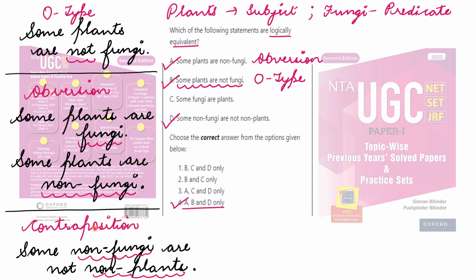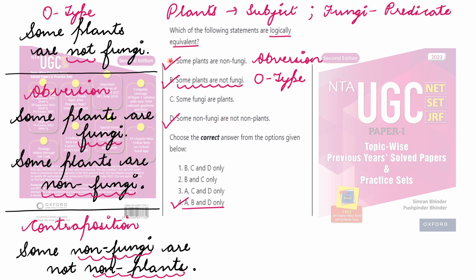So contraposition के अंदर we have learned this, that fungi जो predicate term थी, that becomes the subject term with the word non attached: some non-fungi are not non-plants. Plants क्या थी? Subject term थी, तो वो predicate बन गई with the word, or you can say complementary term, non. So some non-fungi are not non-plants. This is logically equivalent. We have learned this. This is logically equivalent with respect to this O type statement given over here. So some non-fungi are not non-plants.